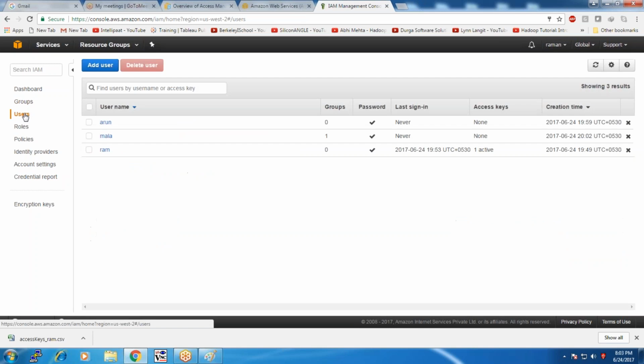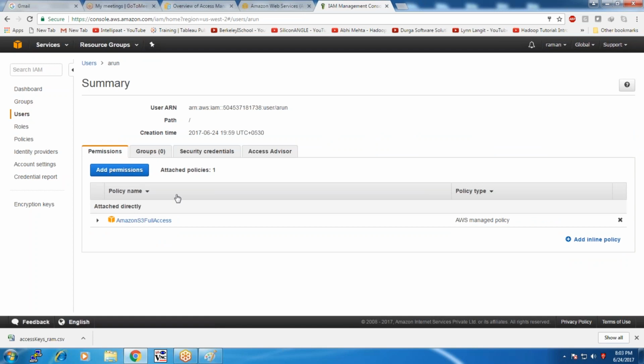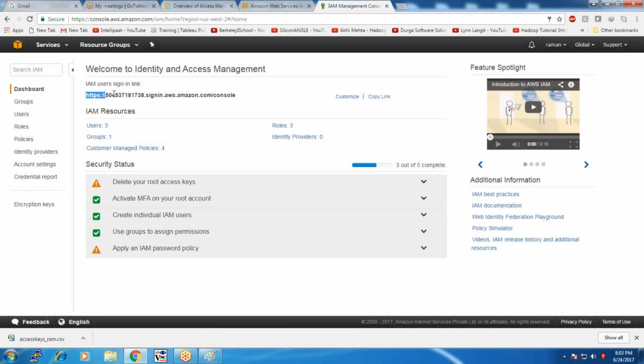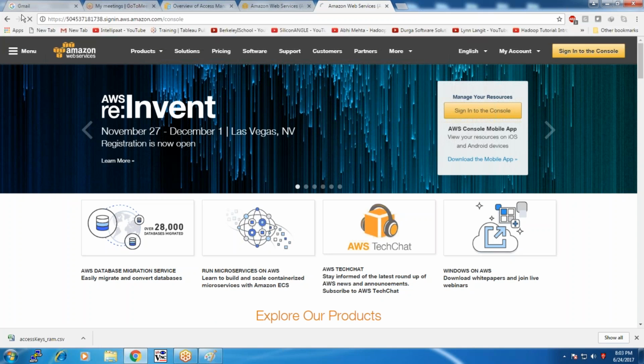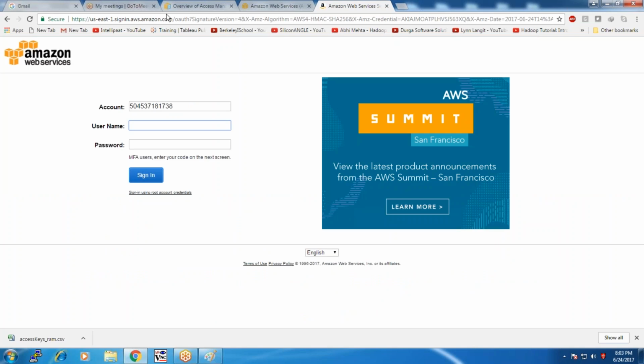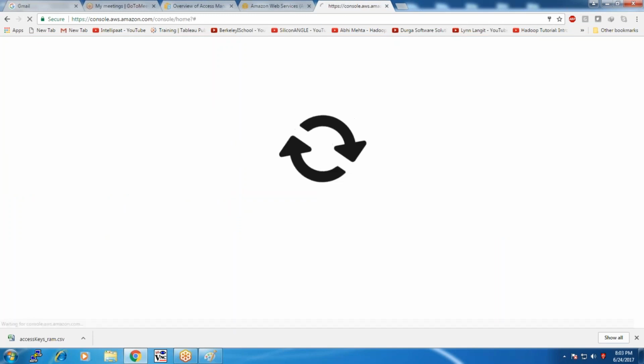Now let me check with the user. So Arun needs to be able to access S3 alone. He should not be able to access anything else apart from that. Let me make a connection with the console. Before that, you make a logout of your root credential. Then only it will work. Now using the user Arun and its password, I make a login.